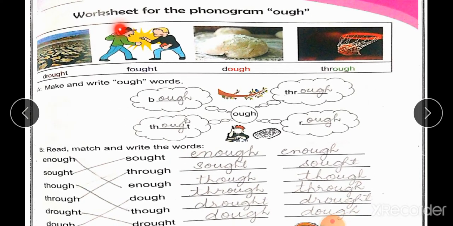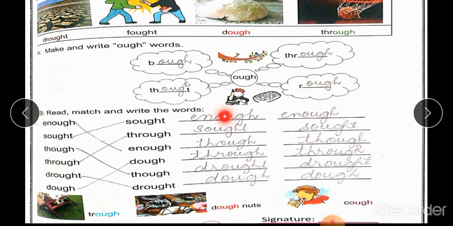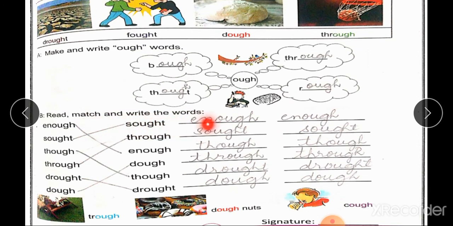Let's come to the worksheet. Worksheet for the phonogram OUGH. Drought, fought, dove, through. These are the words in which the four letter sound is used. Make and write OUGH words: bow, through, thought, and rough. Read, match, and write the words.